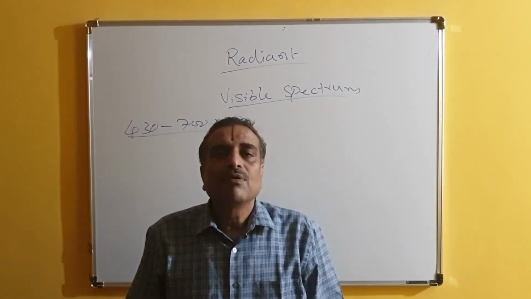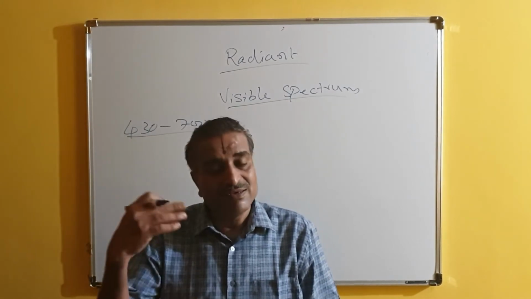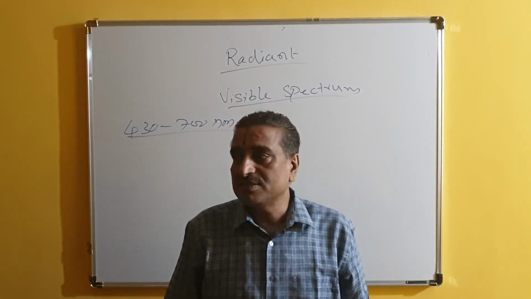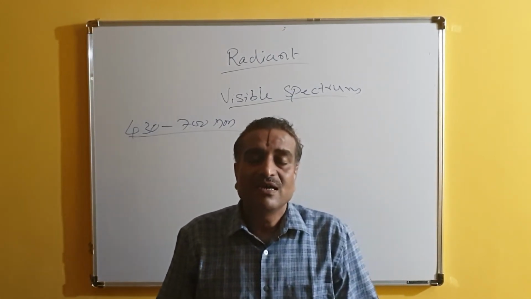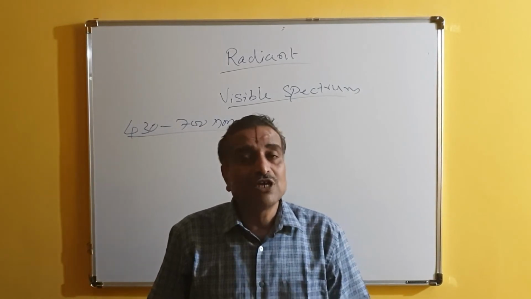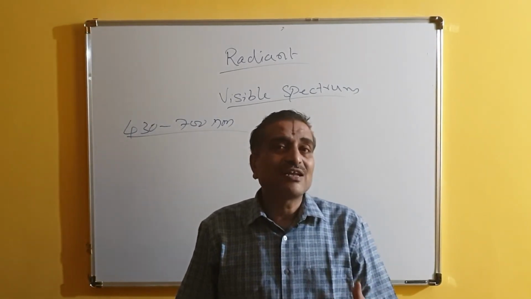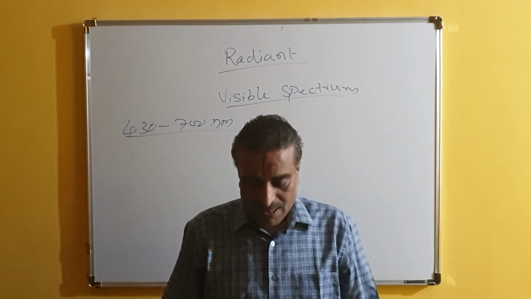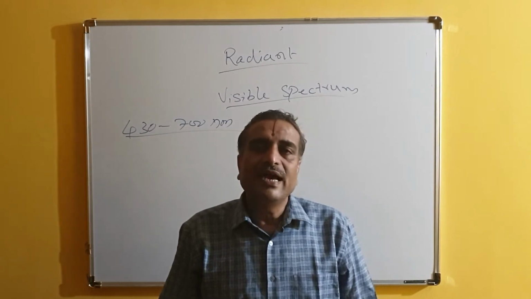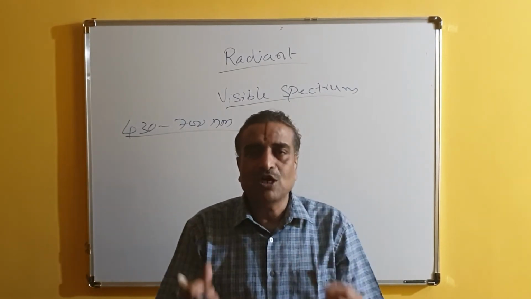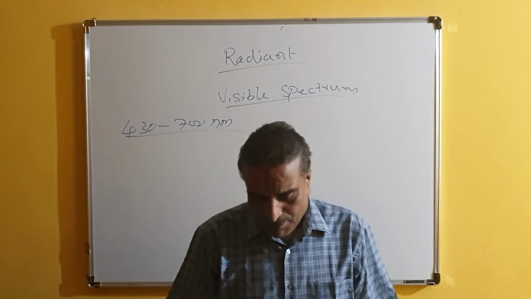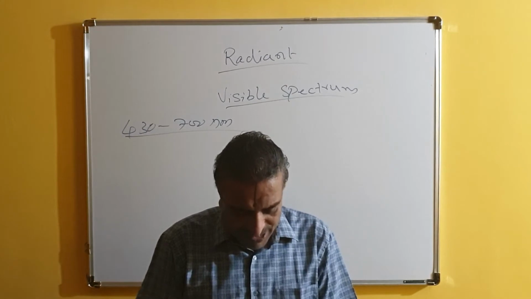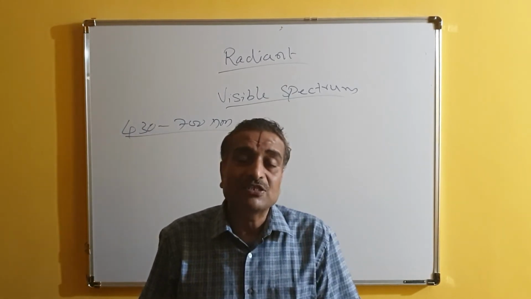Okay, now how does this light fall on the plant body, and what happens afterwards? When the light falls upon the plant body, the leaves are green in color. Why are the leaves green in color? Because they have the green pigment called chloroplast, and these chloroplasts have the capacity of absorption of light. Now in the plant or in the leaves, what types of pigments are available?